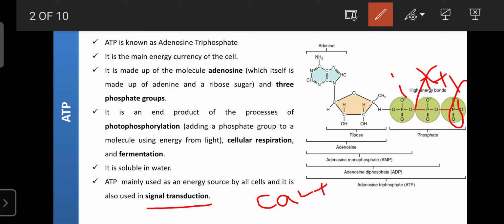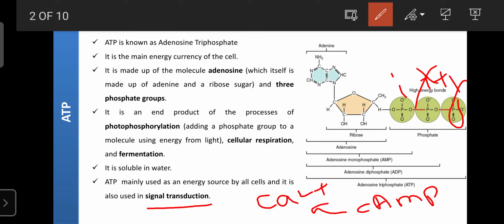In certain reactions, the ADP is converted into cyclic AMP, cyclic adenosine monophosphate. This cyclic AMP is involved in regulation in our body. It is responsible for the release of calcium and accumulation of calcium. That release of calcium is required for signal transduction.